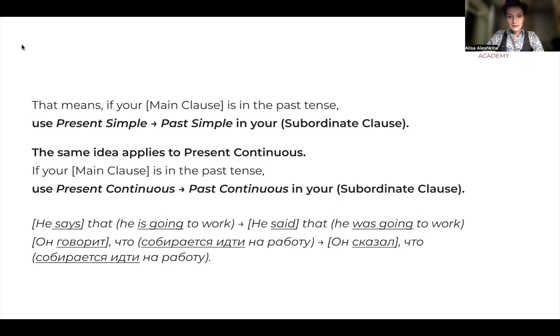And the same idea applies to present continuous. So if your main clause is in the past tense, again, says, said, use past continuous instead of present continuous in your subordinate clause. Let's again consider these two examples. He says that he's going to work will look as he said that he was going to work. While in Russian, we'll translate it as он говорит, что собирается идти на работу, that will look as он сказал, что собирается идти на работу. So consider this rule and now you can look at your exercises.